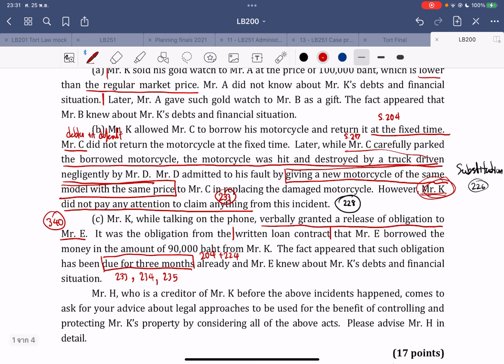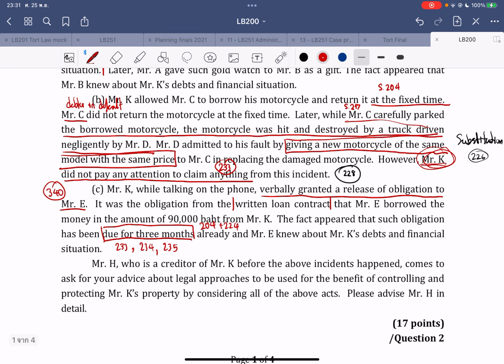Next, scenario C. Mr. K, talking on the phone, verbally granted a release of obligation to Mr. E, but the obligation is a written loan contract. The section relevant here is the validity of the release. Section 340 says that the release will be valid in the case where the obligation is in written form.